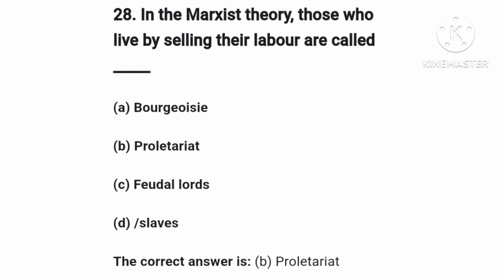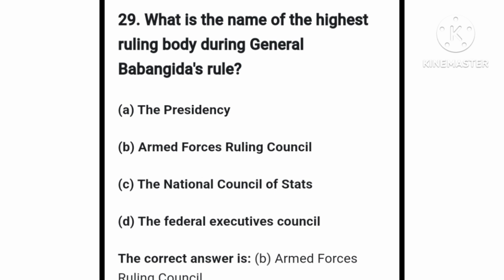The right answer is option B, proletariat. Next question is question number 29.